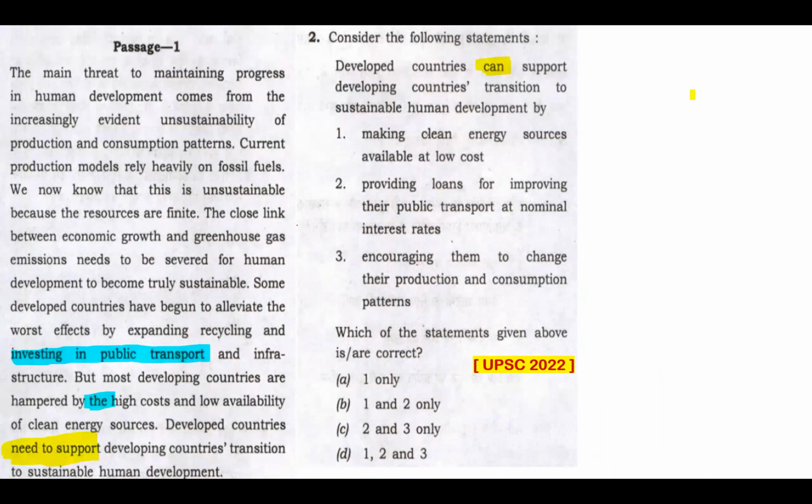So I want to specify those areas. Investing in public transport, the high cost. So that's the connect. This article high is the connect. And the high cost, the article is actually talking about making clean energy sources at low cost because of the high cost of availability of clean energy sources mentioned here. So my answer would be option B, 1 and 2. This is easily eliminated. I hope this is.